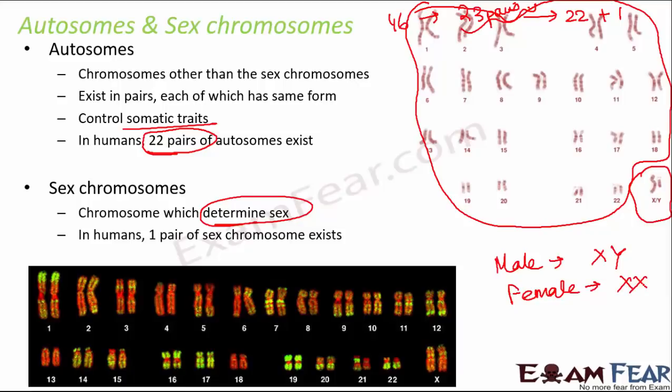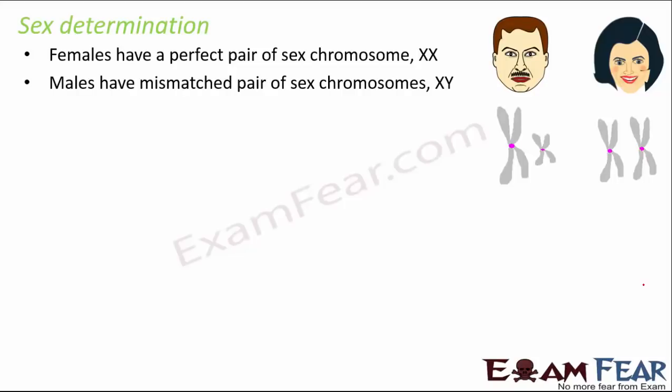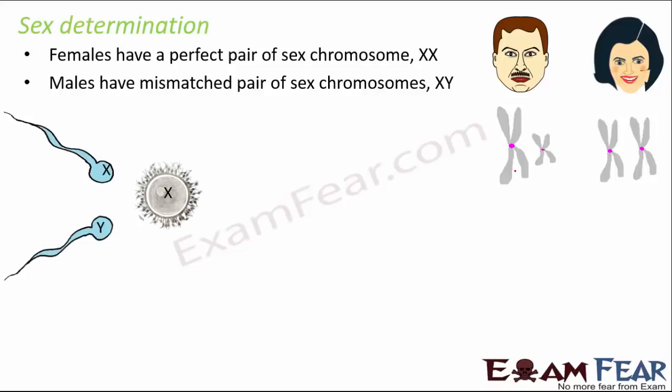Based on the knowledge of chromosomes, you should be able to understand how sex determination takes place. How do you know whether the baby would be a boy or a girl? Females have XX as sex chromosomes, males have XY. If you see here, females have XX, both are identical. Males have XY, which are not identical. During fertilization, when the sperm fuses with the ovum, there are 2 possibilities. The female will always give X because the female has both X. So females can only give X. But the sperm can either give X or it can give Y.